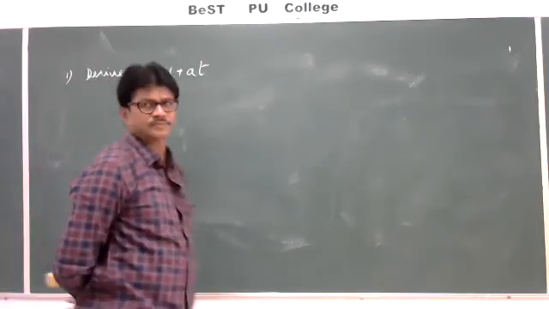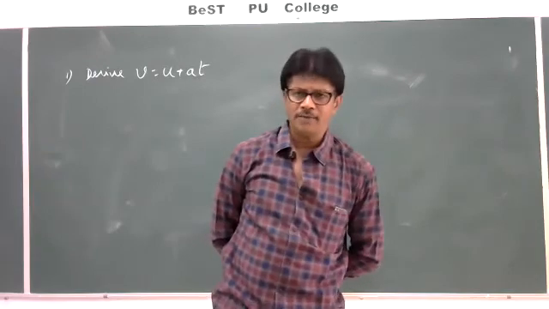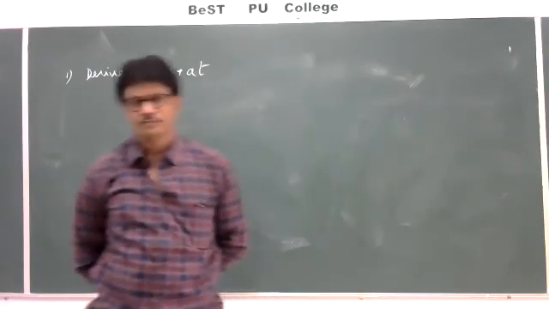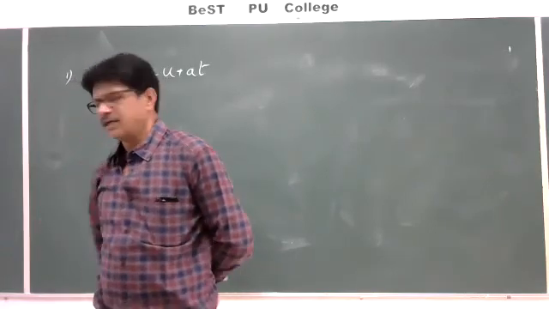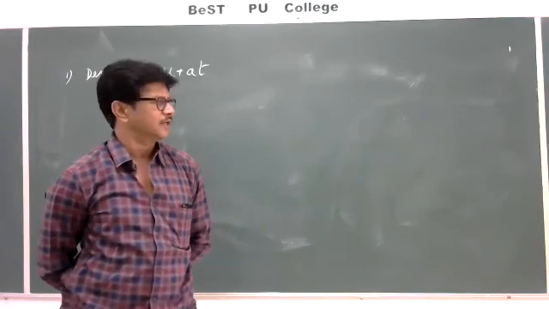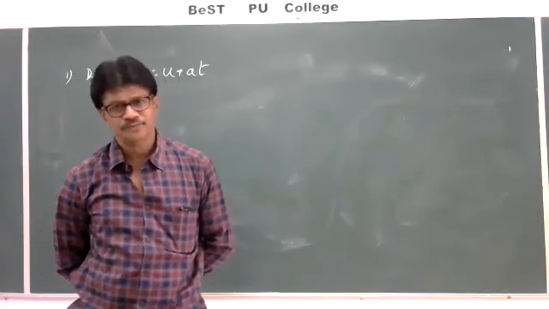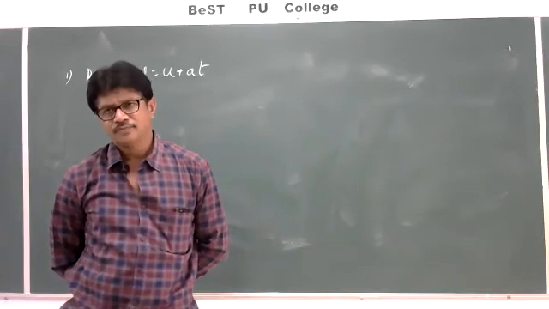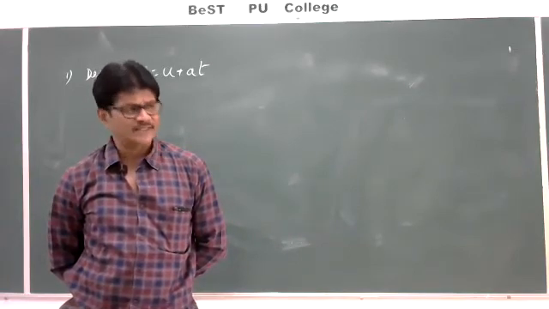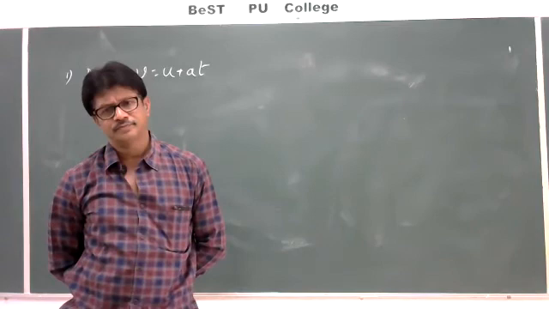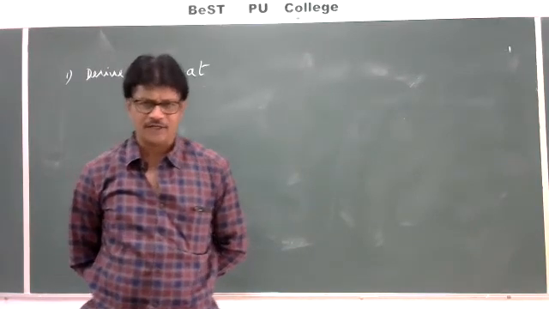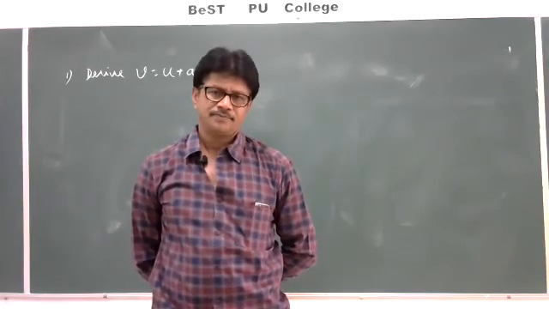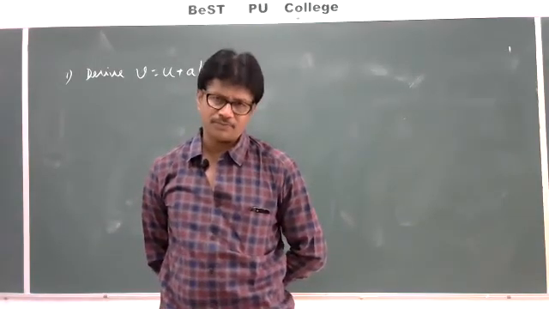Consider a body is moving with initial velocity u and uniform acceleration a, small a, full stop.